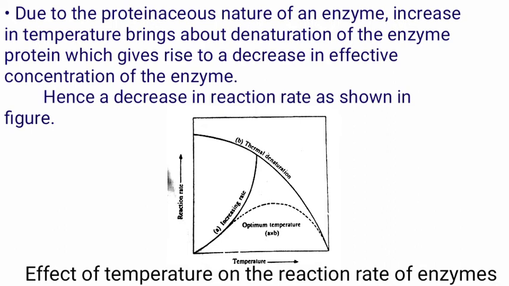From the figure, it is clear that up to about 45 degrees centigrade, the reaction rate of an enzyme catalyzed reaction increases with temperature. At temperatures greater than 45 degrees centigrade, thermal denaturation of the enzyme becomes increasingly significant. At about 55 degrees centigrade, rapid denaturation completely destroys the catalytic function of the enzyme protein.